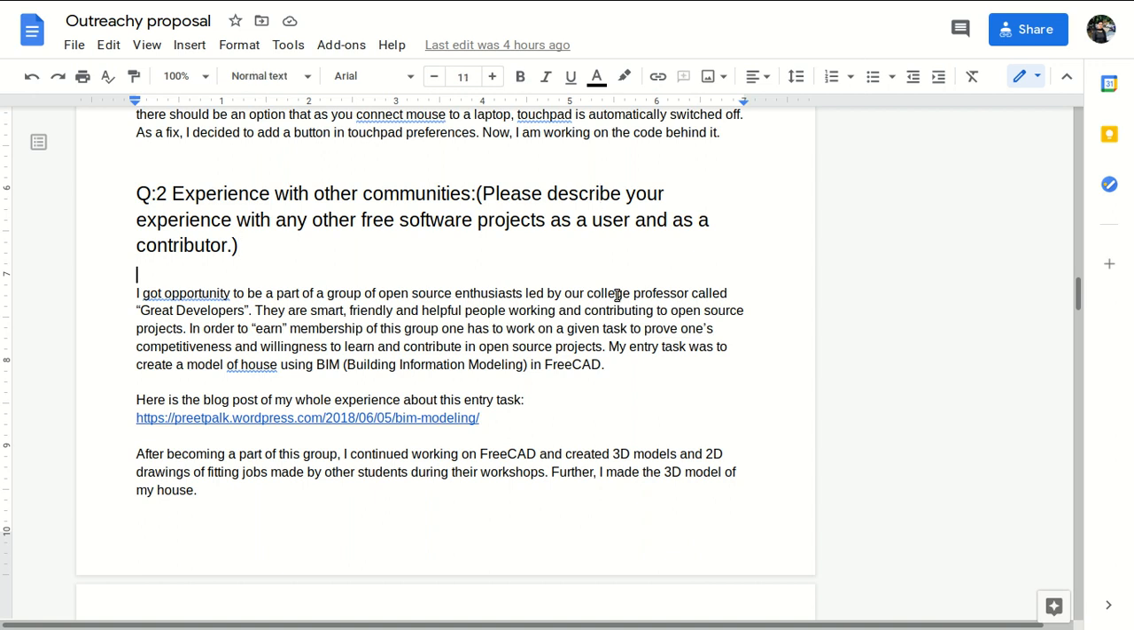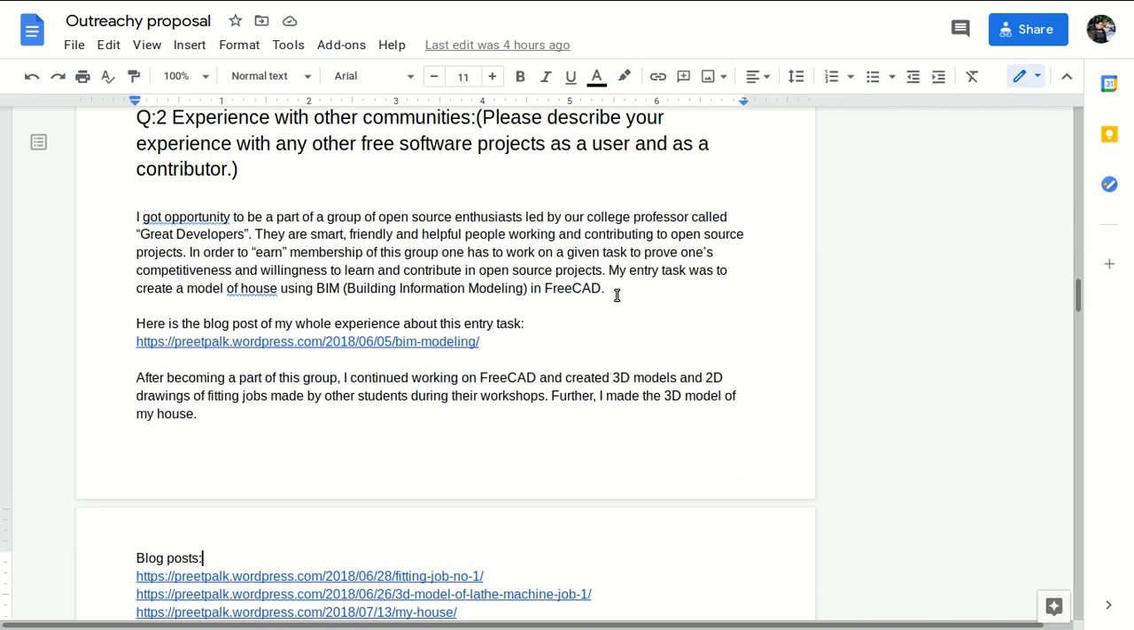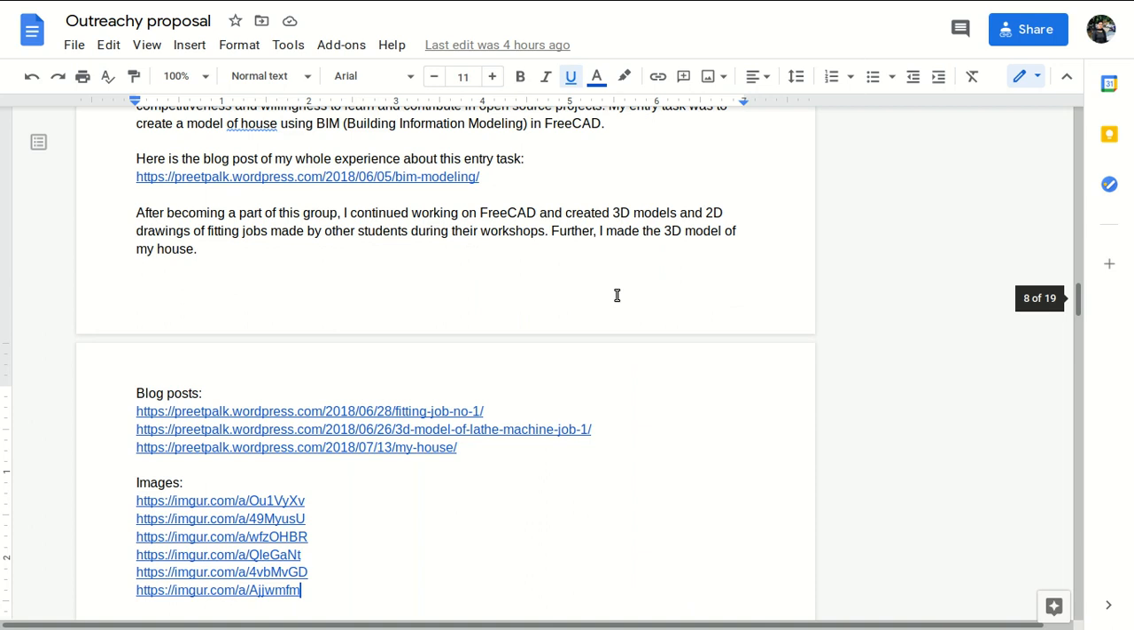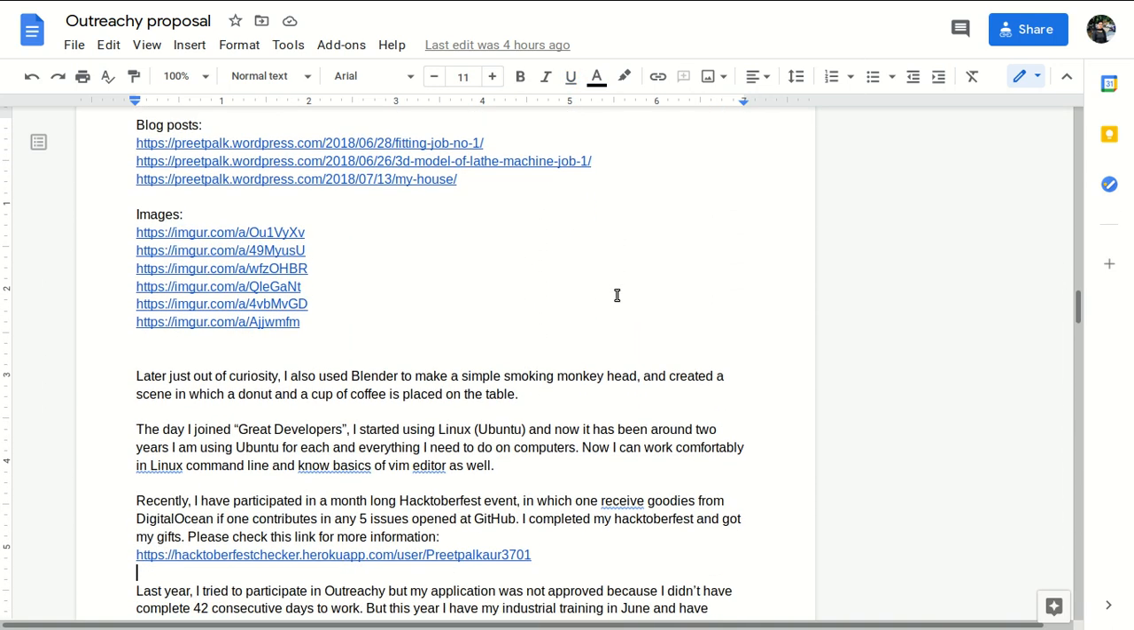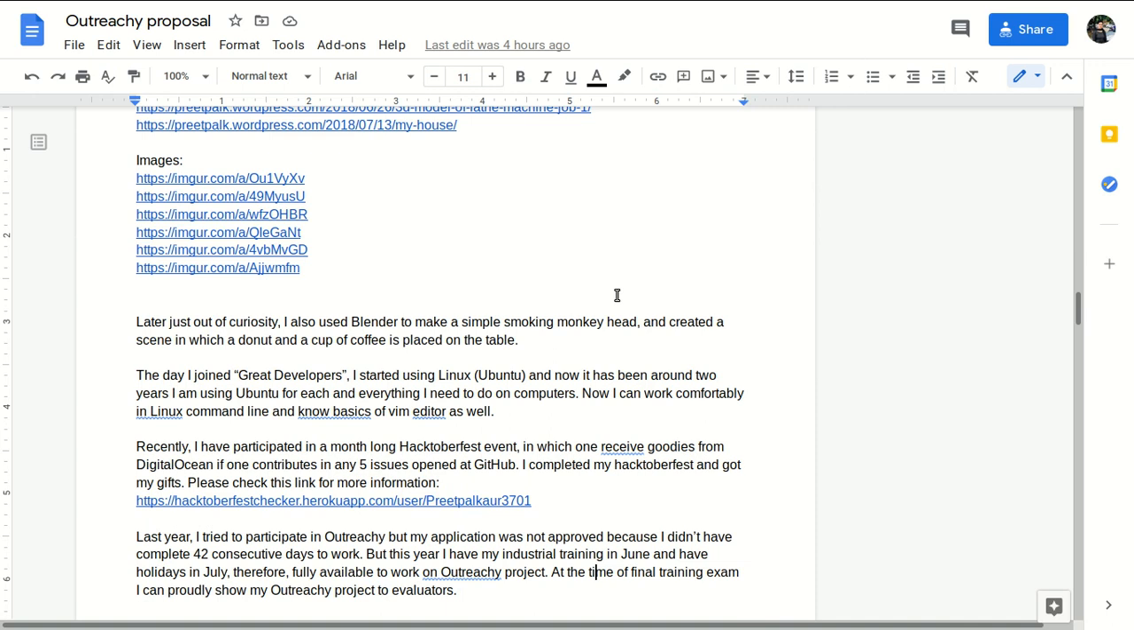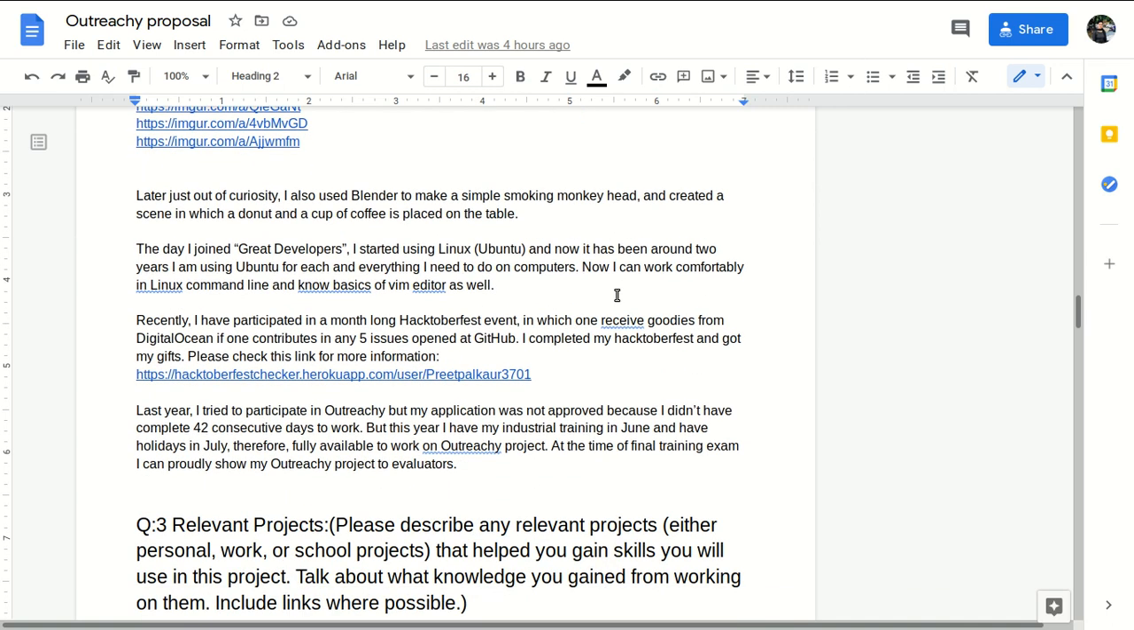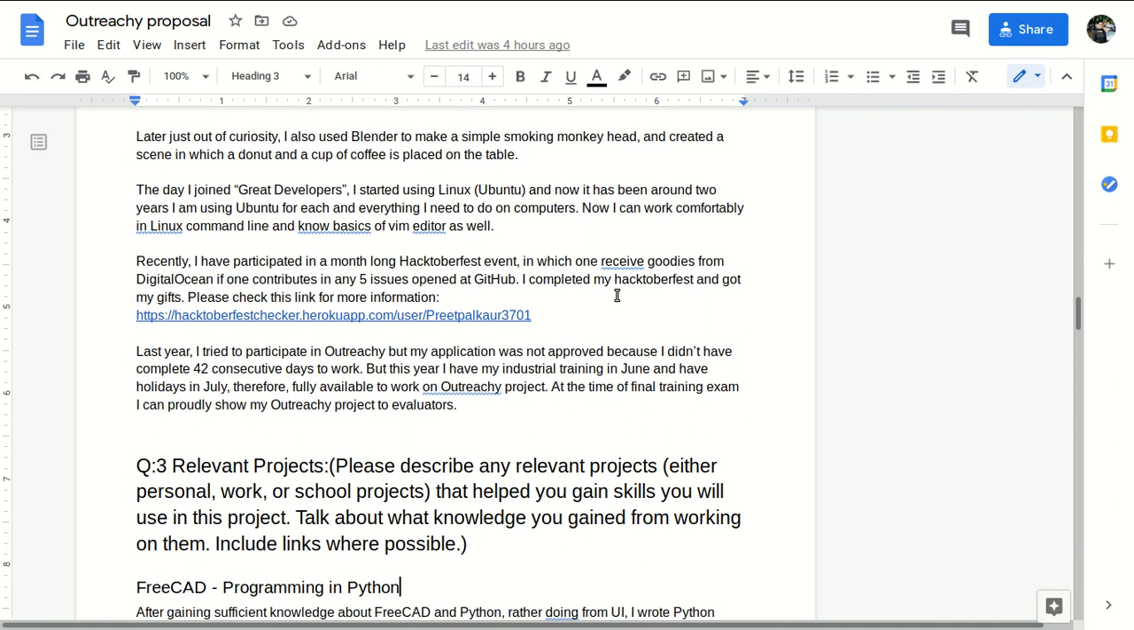I worked with Great Developers and FreeCAD. Here is my blog, with the tasks that I was doing in that group, images and my blog posts. I have also done a little bit of work with Blender and the Hacktoberfest event. We all do Hacktoberfest and take the goodies from Digital Ocean. And yes, I also mentioned that I participated in Outreachy but didn't get selected the first time. My application was approved the second time, because the first time I didn't have 42 consecutive days to work on my project. So I also included that information.